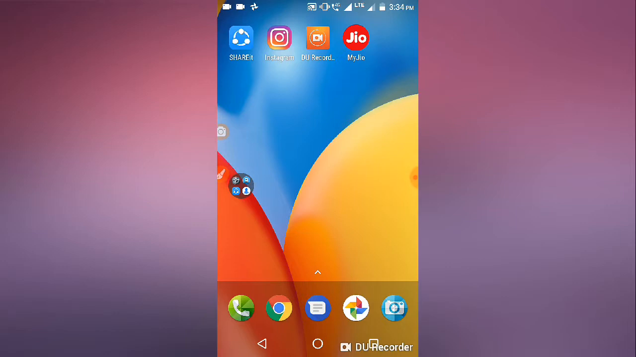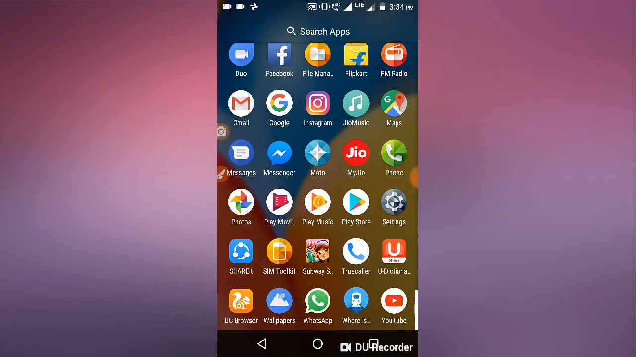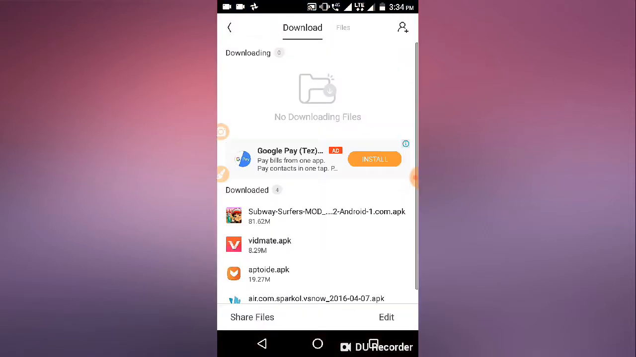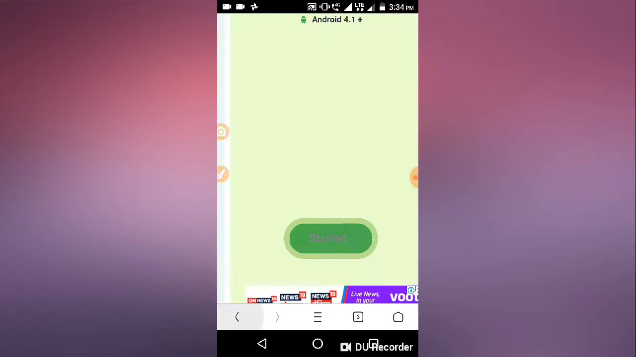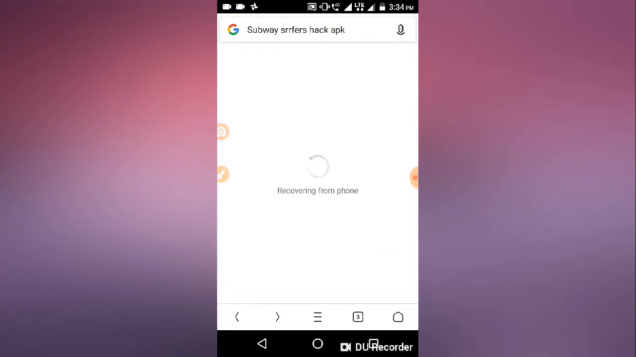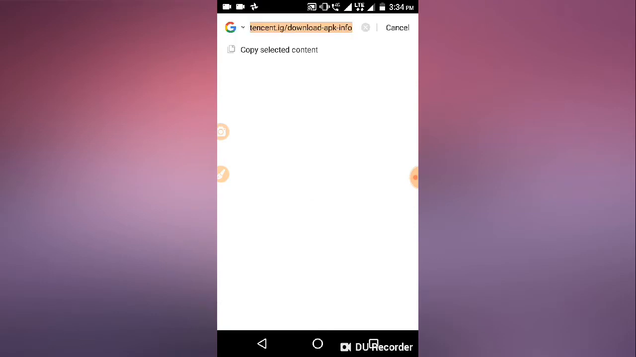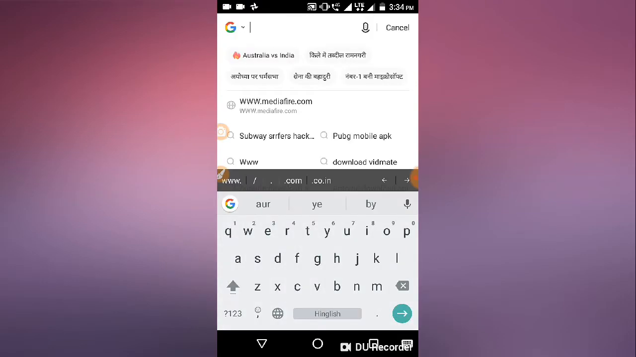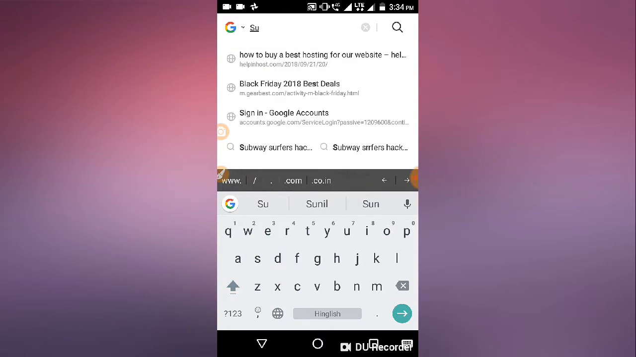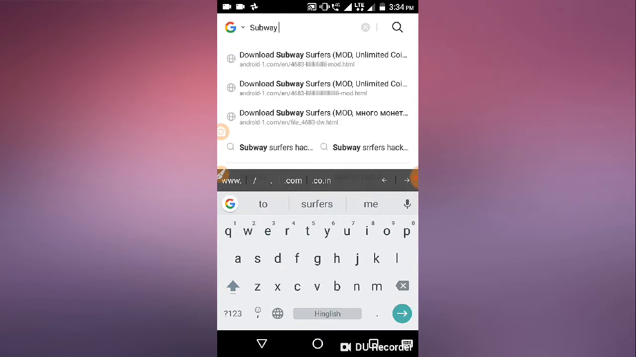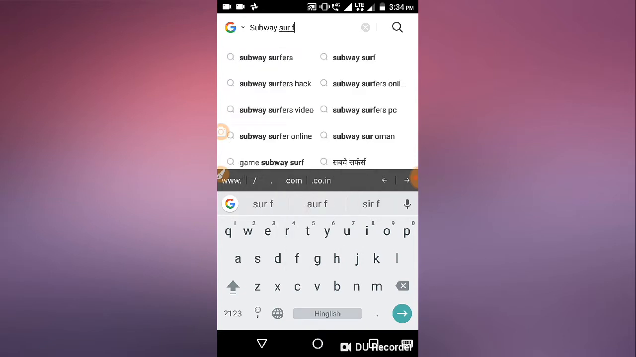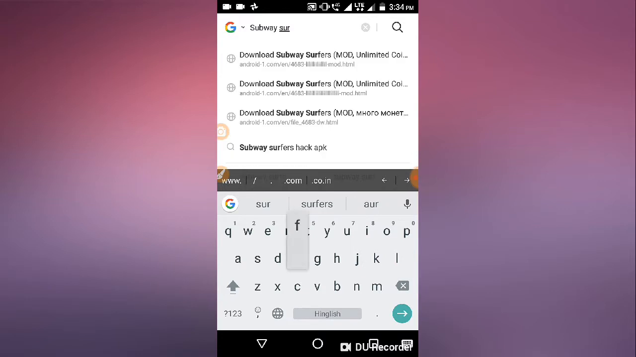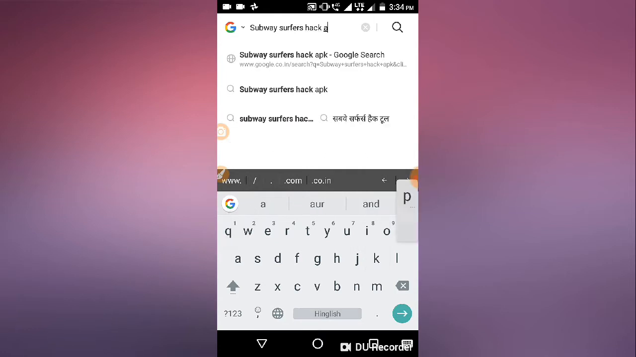Hack of Subway Surfers. So you have to first open the UC browser, then first you type here. So then you have to type here: Subway Surfers hack APK.